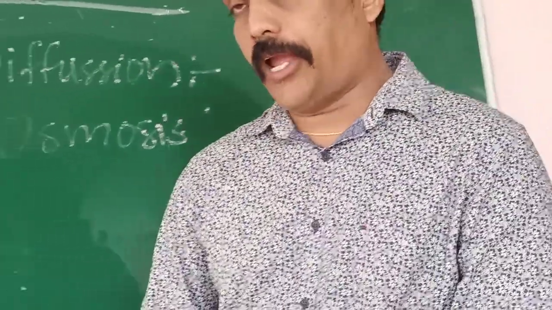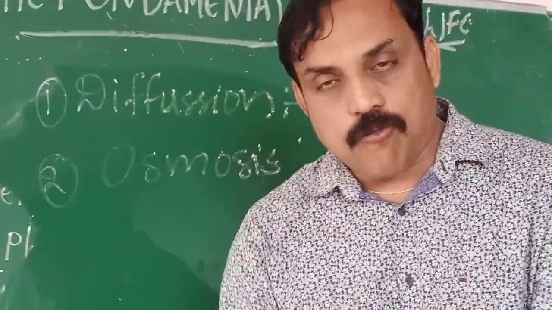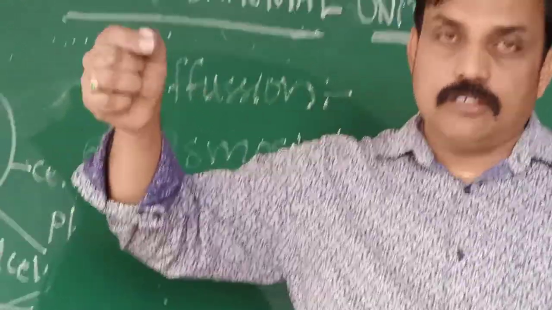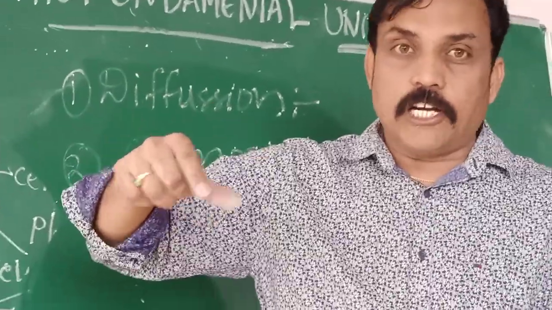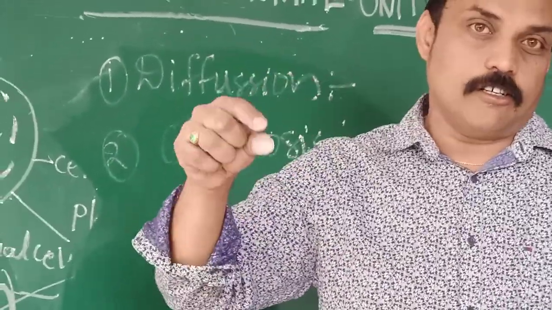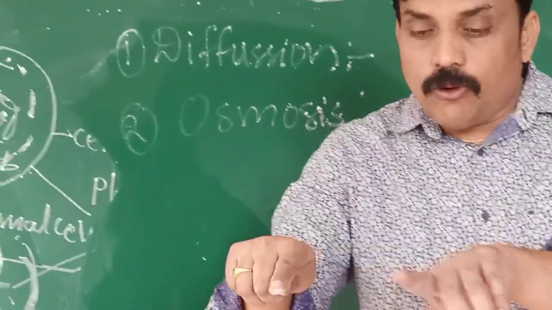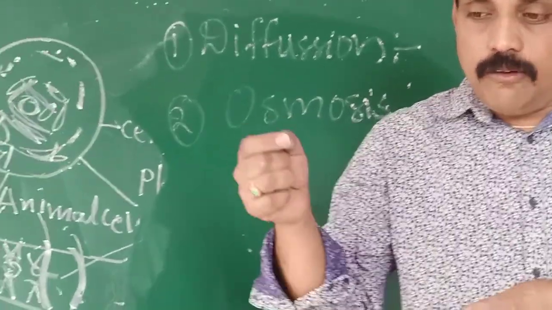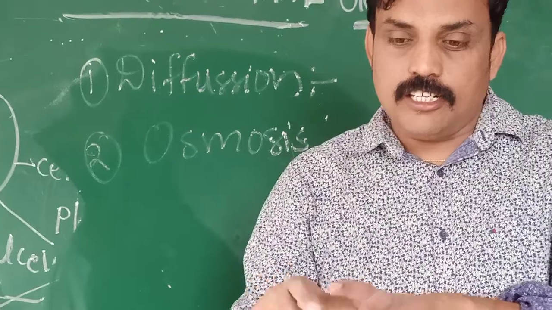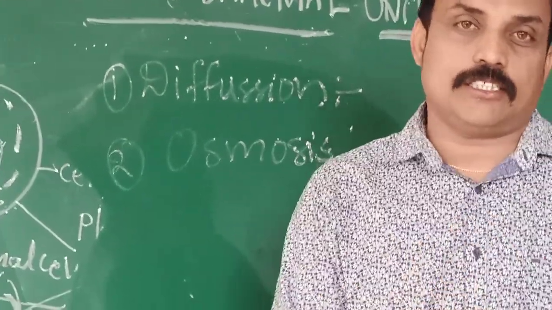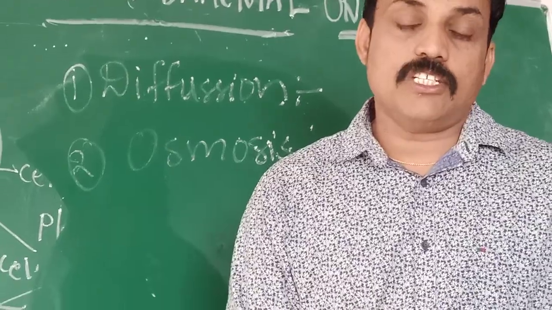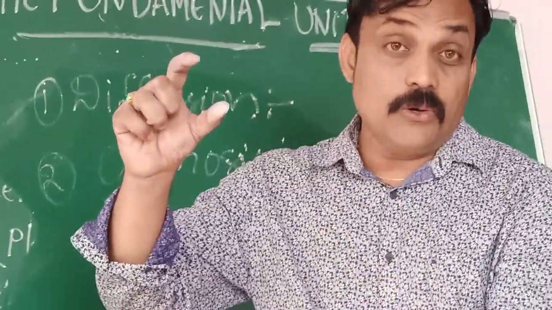Sometimes, a bucket of water. In that bucket of water, nowadays we are adding a few drops of what? Dettol. You know what Dettol is? Okay, Dettol liquid. Automatically, in whatever water is there, we have added a few drops of Dettol. It is covering, it is changing the water color into white. That is diffusion. High concentration to low concentration.